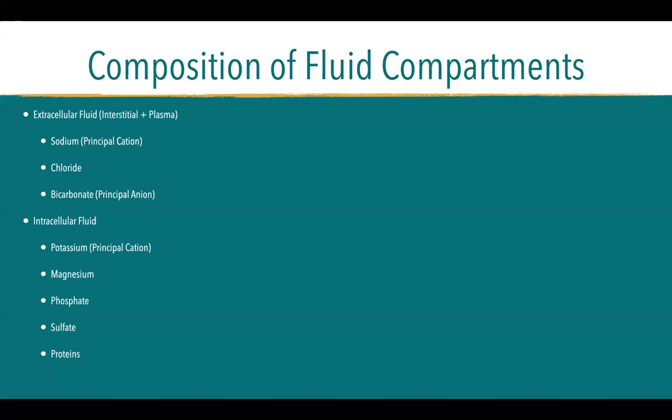Extracellular fluid is maintained by sodium, which is your principal cation, chloride, your principal anion, and bicarbonate, which is a principal divalent anion. For your intracellular fluid, you have potassium, which is the principal cation, and magnesium, phosphate, sulfate, and other proteins. Okay? This is also very familiar to you because this was taught in physiology.